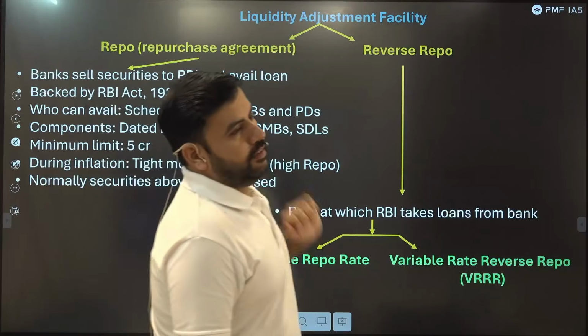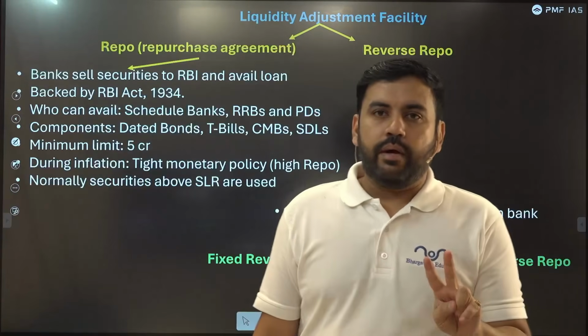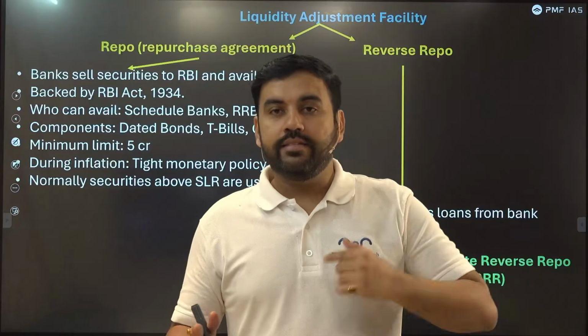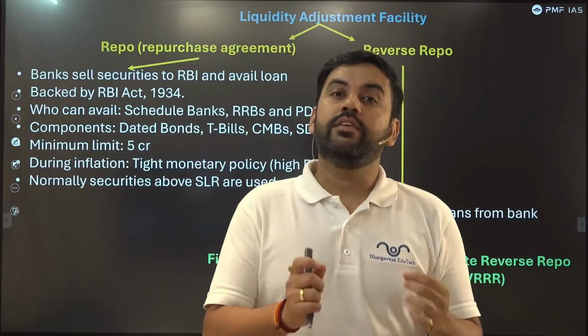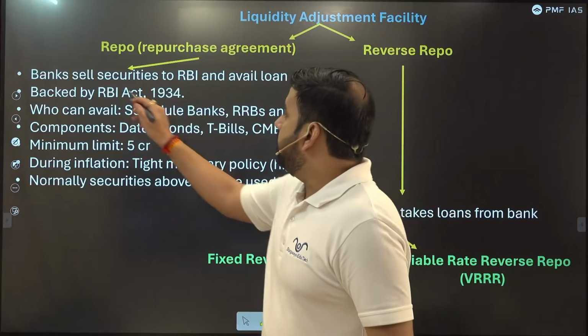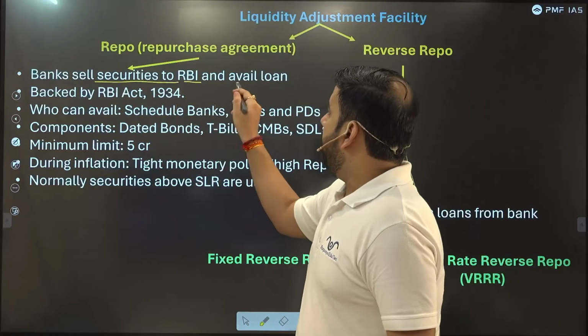Liquidity adjustment facility. Now it has two different parts. First one is repo or repurchase agreement. The second one is the opposite of this, that is reverse repurchase agreement. Under repo, banks sell securities to RBI and avail loan.